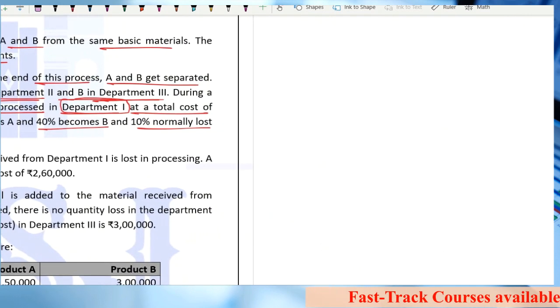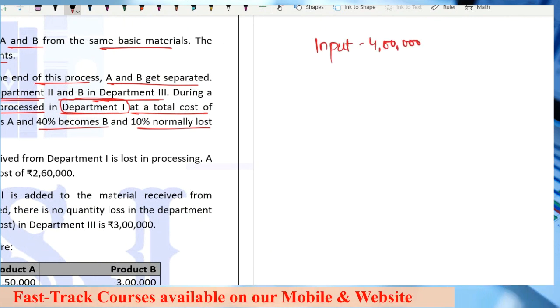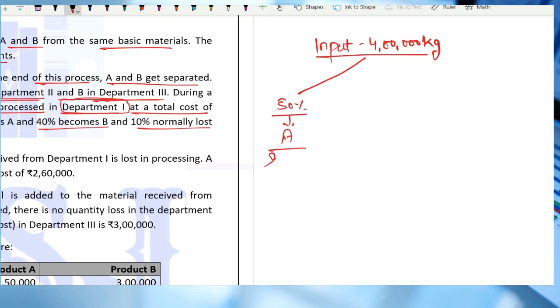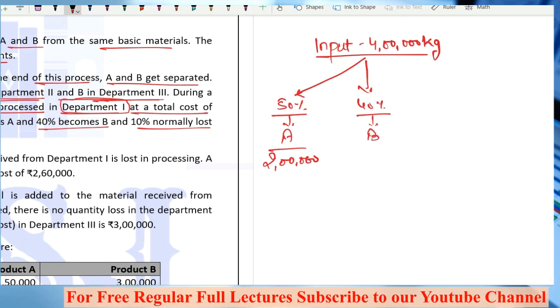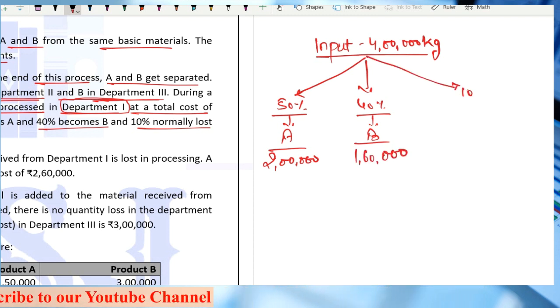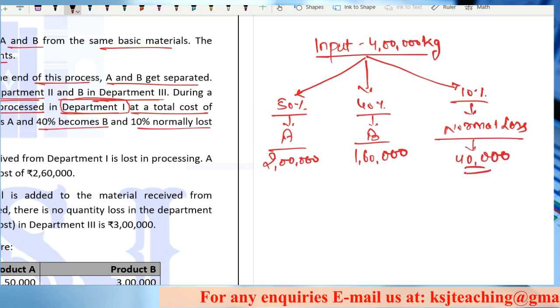Now what he is saying, try to understand that input is 4 lakh kg, right? So out of this input, he says 50% becomes A. What is the 50%? That means 2 lakh. 40% becomes B. 40% means 1,60,000 and the remaining 10% is my normal loss. Remaining 10% means 40,000. Clear? This much is clear.